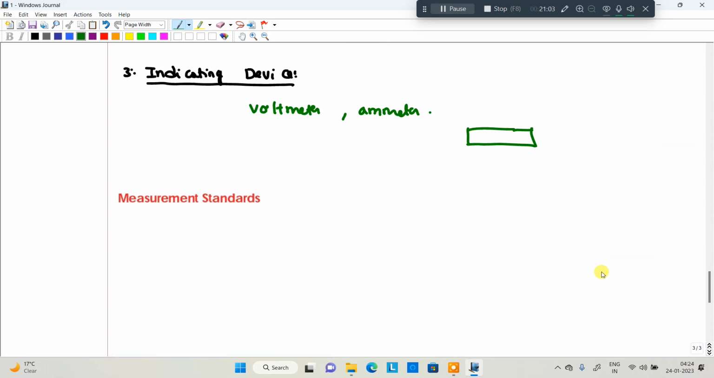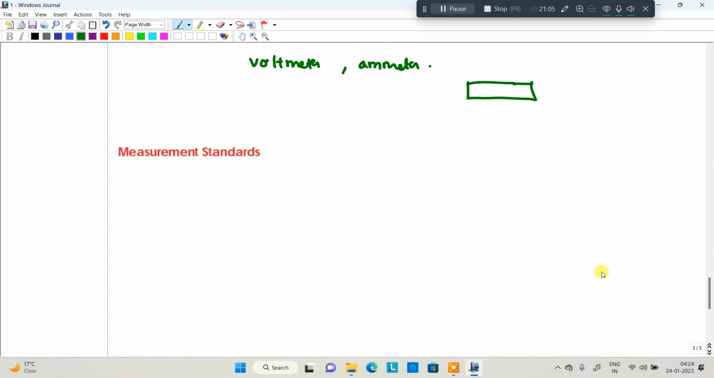After that, we'll see measurement standards. What I am explaining is that every topic is mentioned in your syllabus. Each and every point I am going to explain. So now we are moving to the measurement standards. What measurement standards do we have? We have four measurement standards. The first one is international standards. What is meant by international standards?